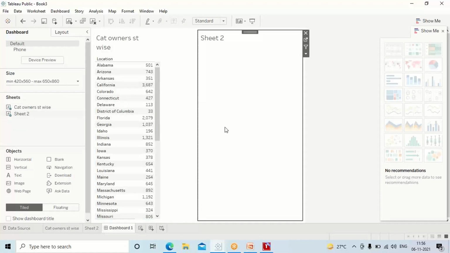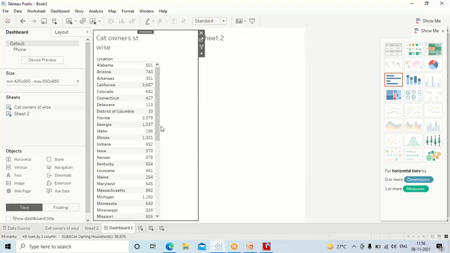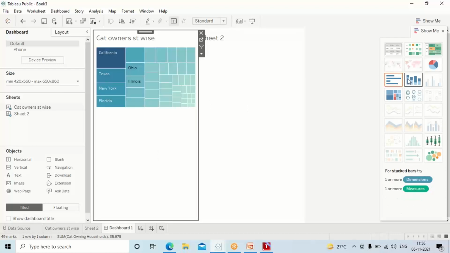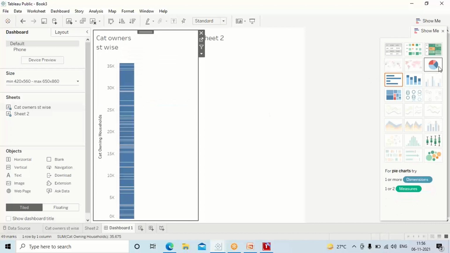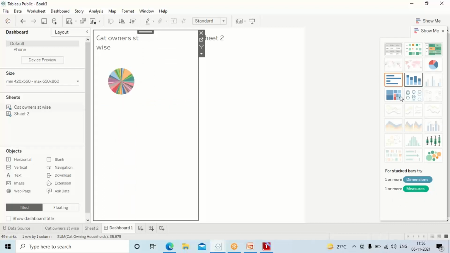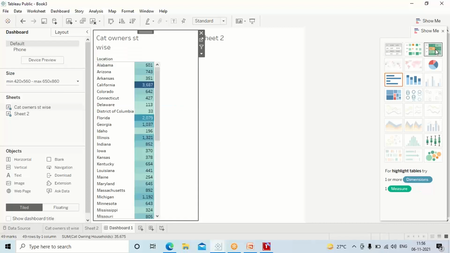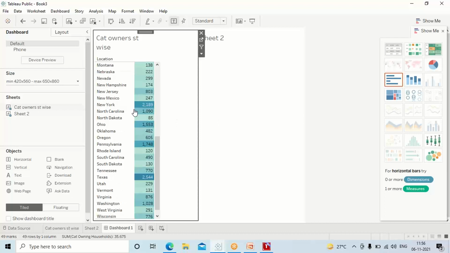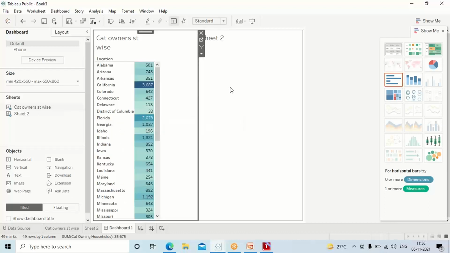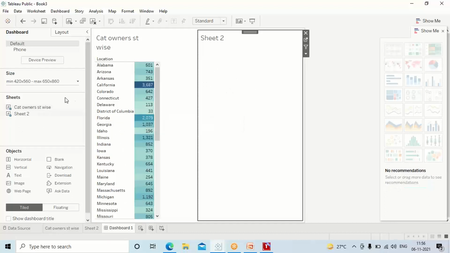And once you have come into the dashboard, if you feel this is not the right way, you can also change it here, guys. If you think this is more beautiful to represent, you can also change it from the dashboard. No problem. Add multiple sheets here, guys.